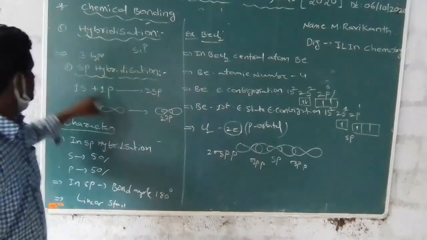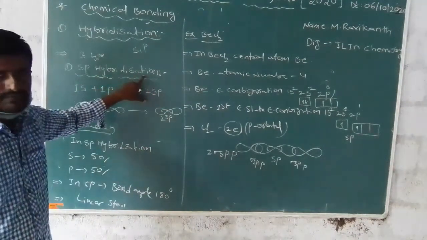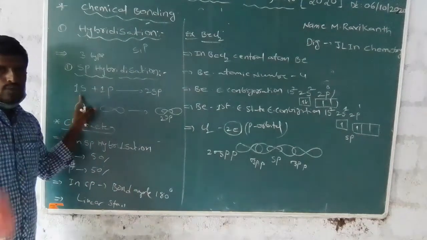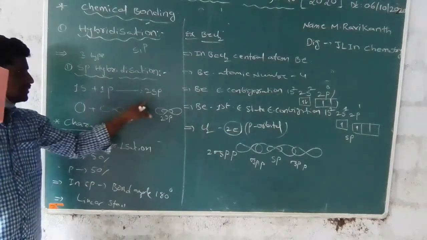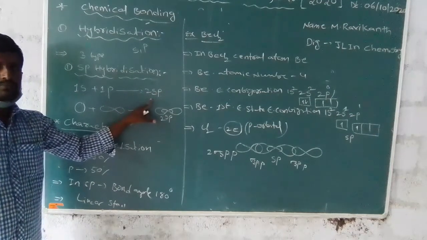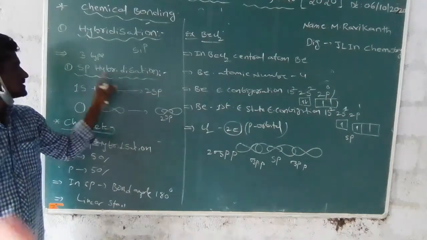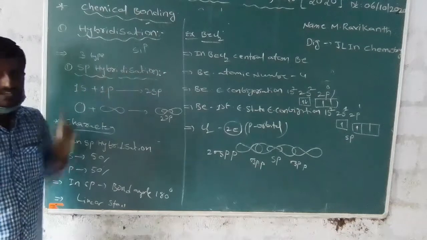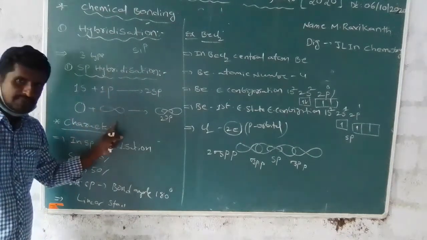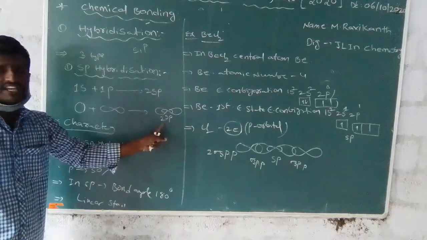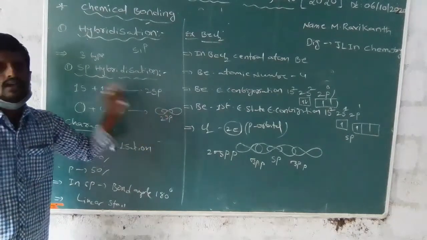Once again, listen to me. In sp hybridization, the intermixing of one s orbital and one p orbital to form 2 sp hybridized orbitals is called sp hybridization. This is the structure of the s orbital. This is the structure of the p orbital. This is the 2 sp hybridized orbital.